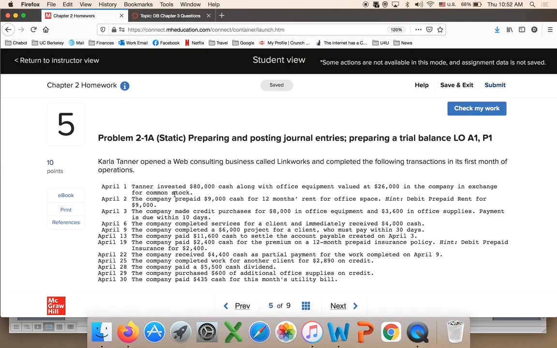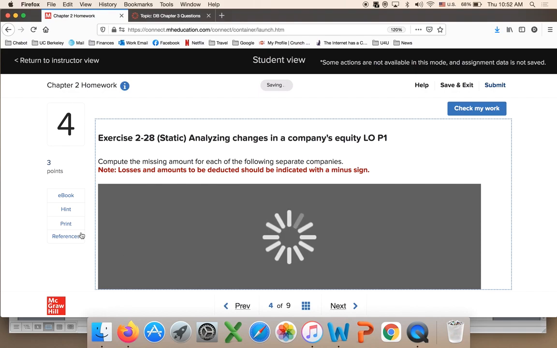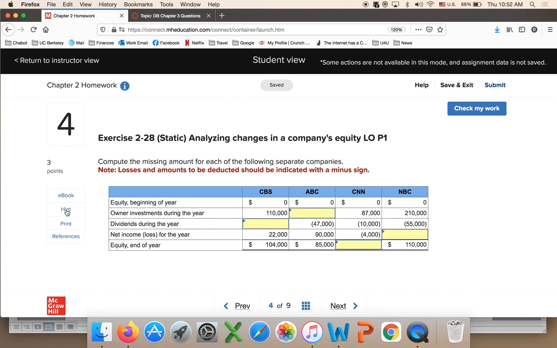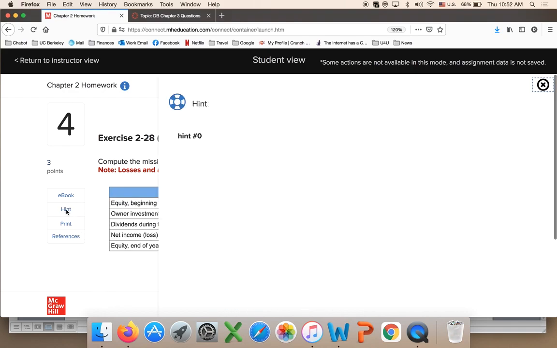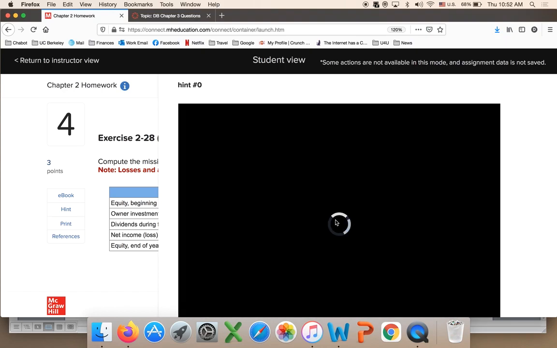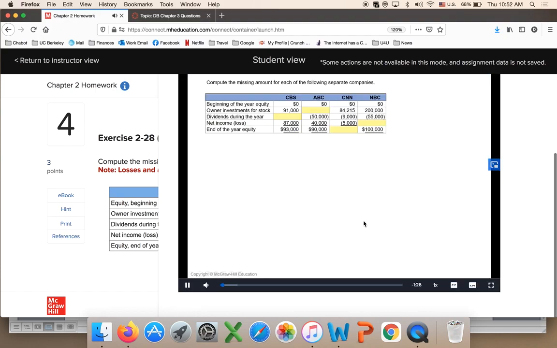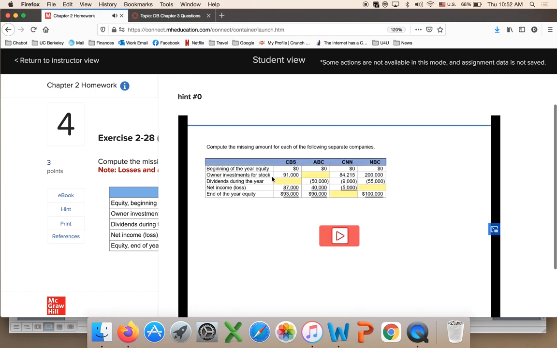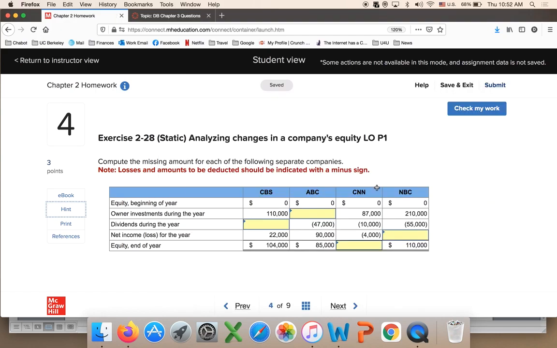So that's homework. Some of the problems will have a hint right here. A hint is wonderful. It's the same problem with different amounts solved for you. Not every problem has a hint. But right here you have a solution, and a woman is solving it for you, walking you through this. So homework will take the longest time.